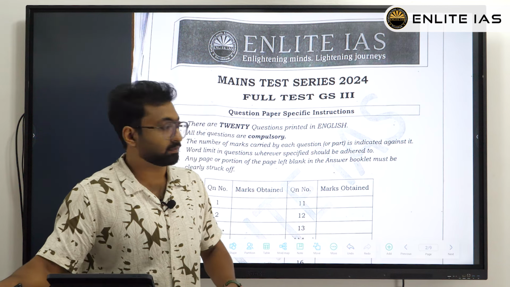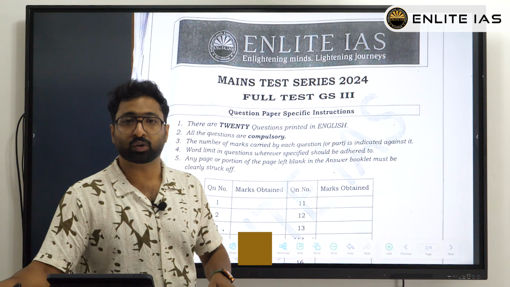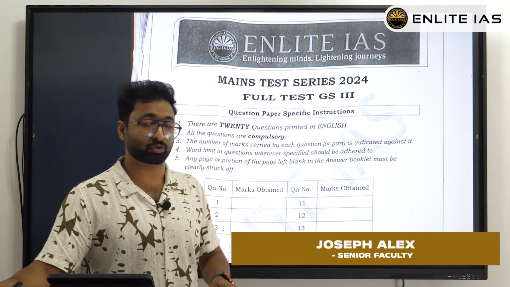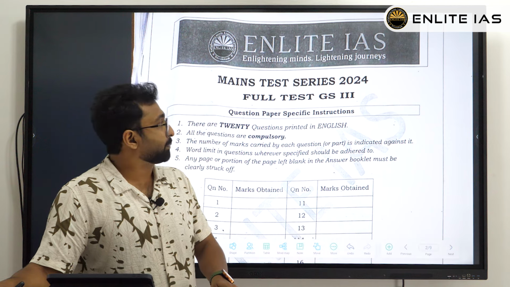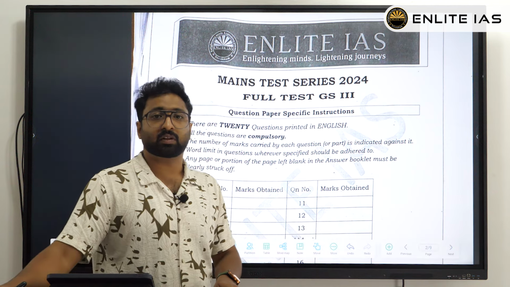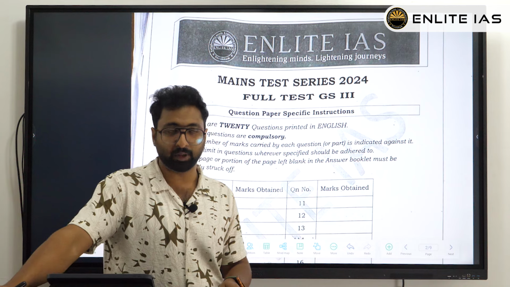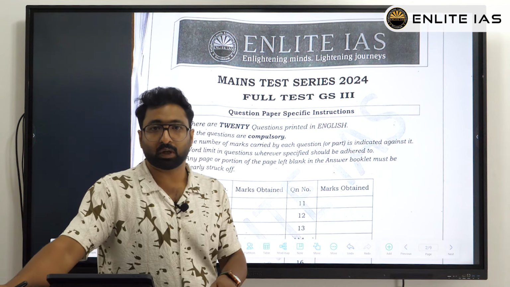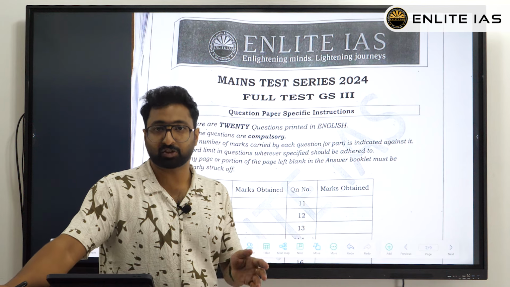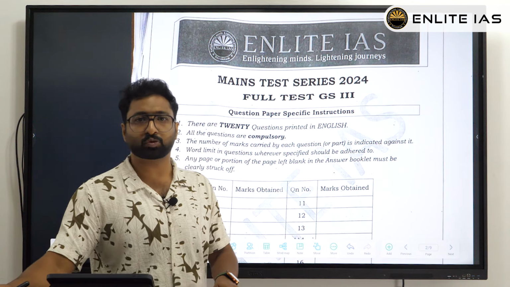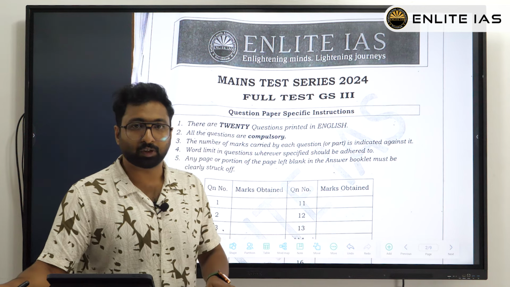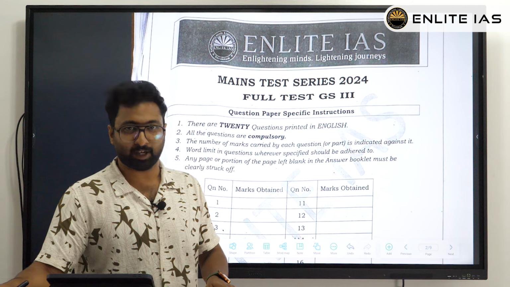So today I am discussing the paper of Archit Dongre, who has scored rank number 3 in the UPSC Civil Service Examination 2024. We are discussing paper 3, which consists of Indian economy, and for that paper he has scored the top mark, that is 108 for his GS3 paper. I think that is one of the top marks that we could see in 2024. So let's go deeper into the paper analysis. So let's start.